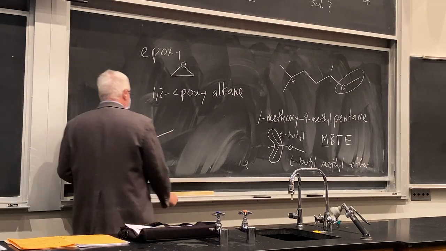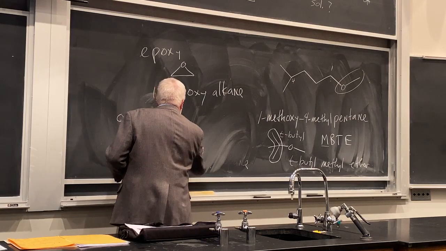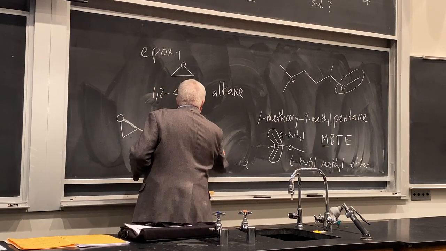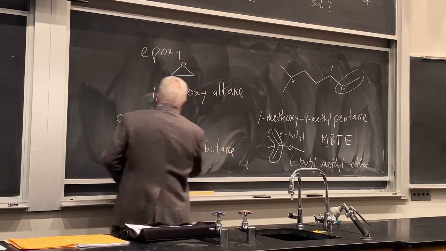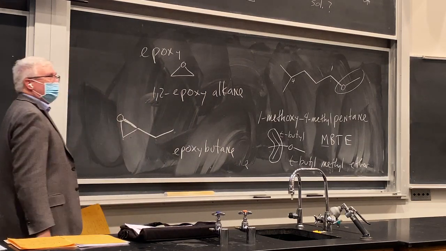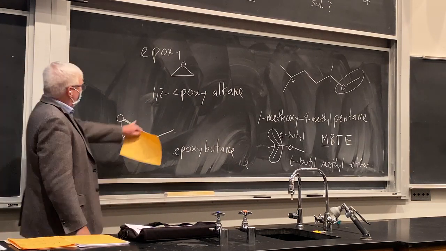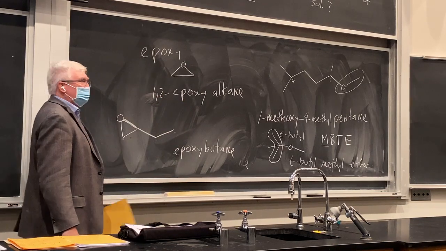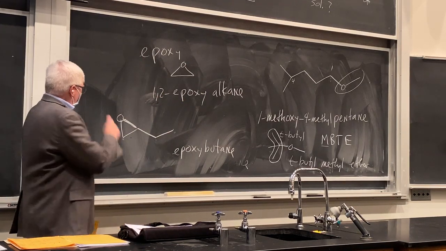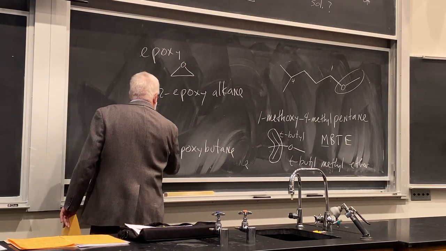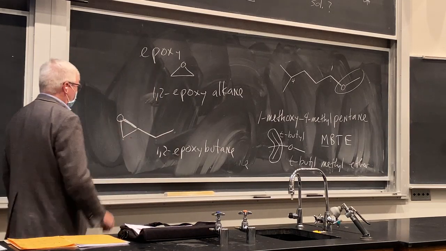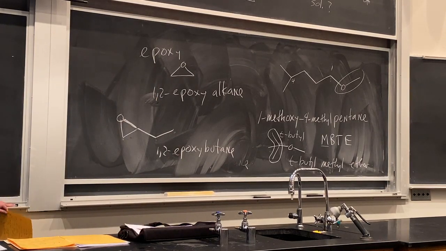So it's butane, epoxy butane. You can see the parent is still featured prominently, the first thing to identify there. The two numbers are always right adjacent to each other if it's an epoxide. So in here you've got 1,2-epoxy butane. Are we done with the name there though?